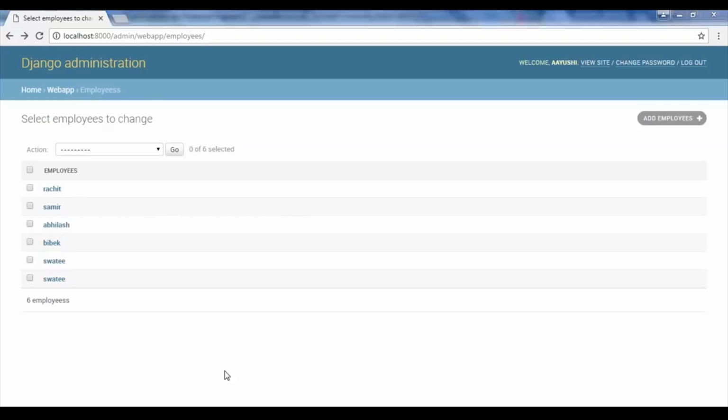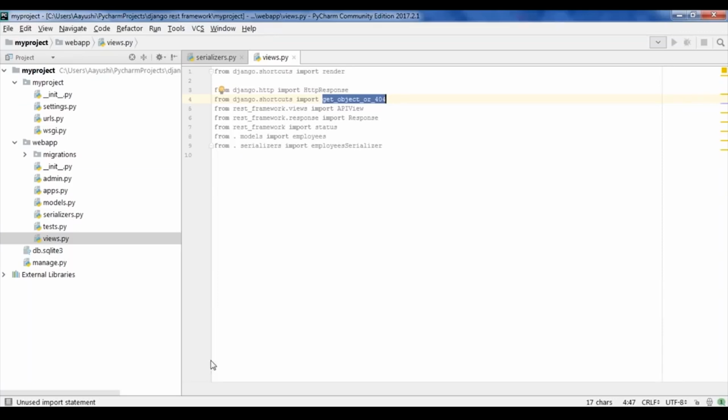Now coming back to my code, next is your API view. API view is used so that the normal views can return API data. Next is your response. This is where you get back the status or a particular response. If everything went fine, it will return a 200 response. Similarly, the 404 that we have just discussed says that you have requested something but it doesn't exist anymore.